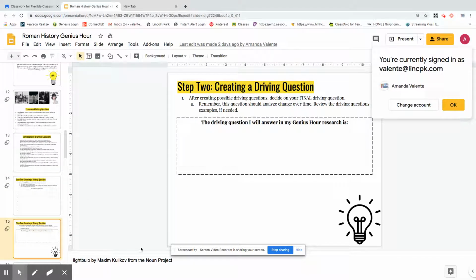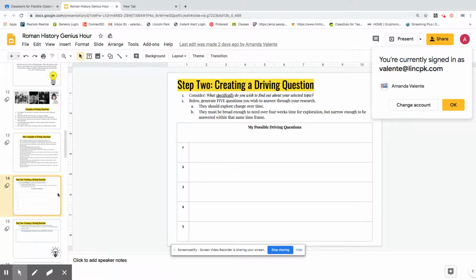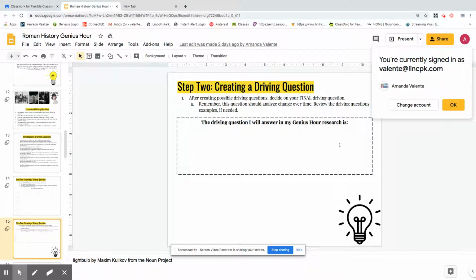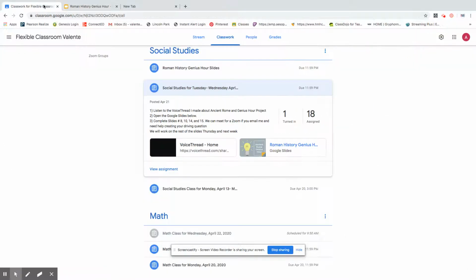And then the only other slide you have is you're going to take one of those questions that you brainstormed on slide 14 and you're going to type it here. So you're really only going to research one of the 5 questions. That's going to be the question that you want to look up about ancient Rome. Okay, so that's how you do those slides.